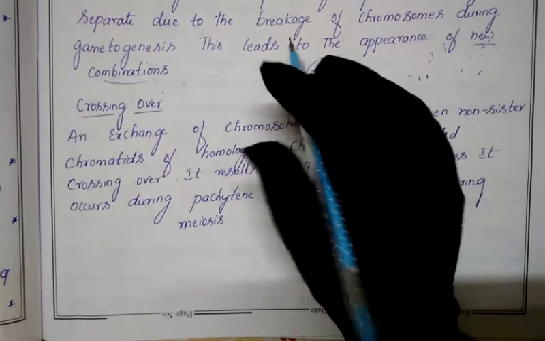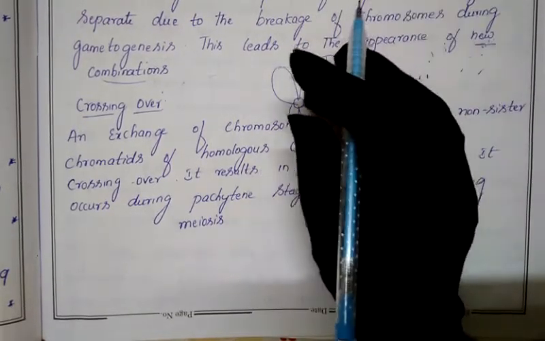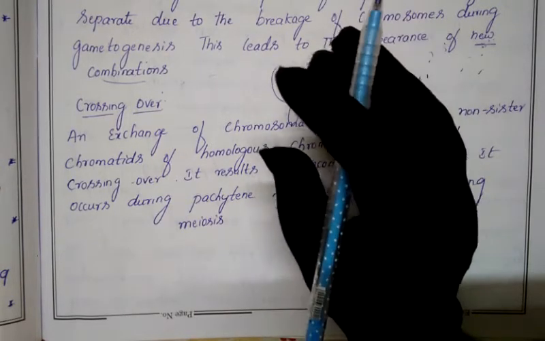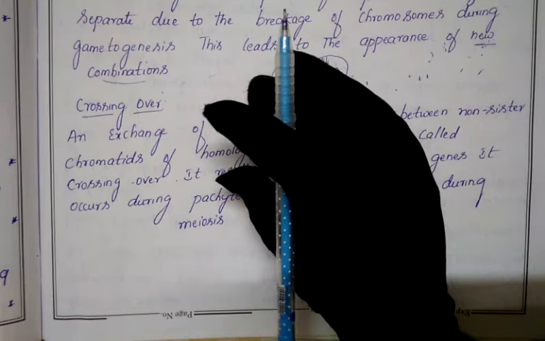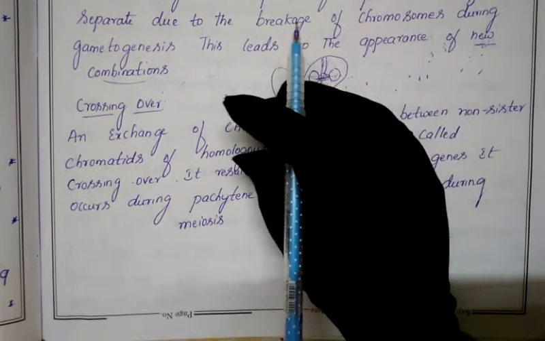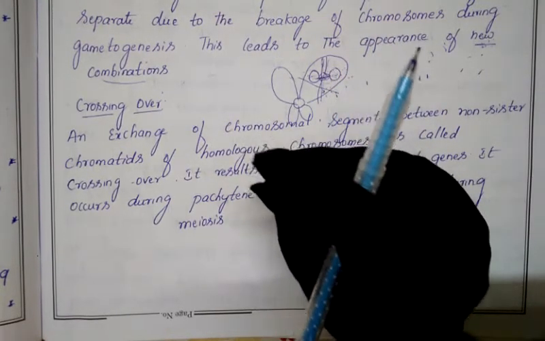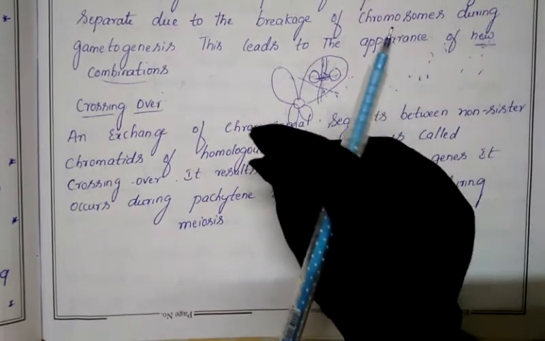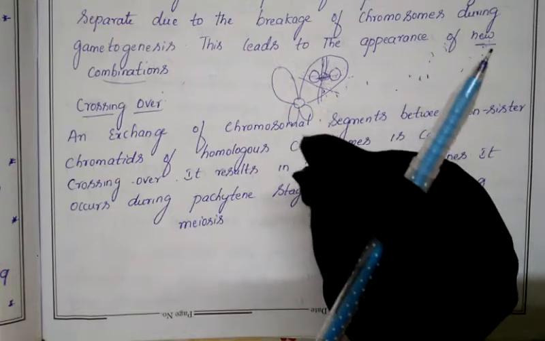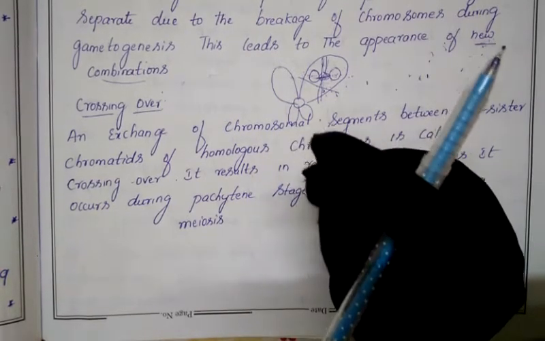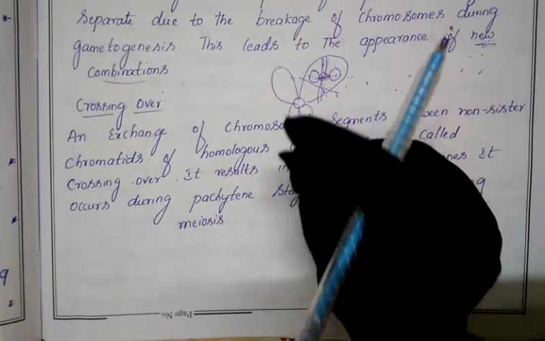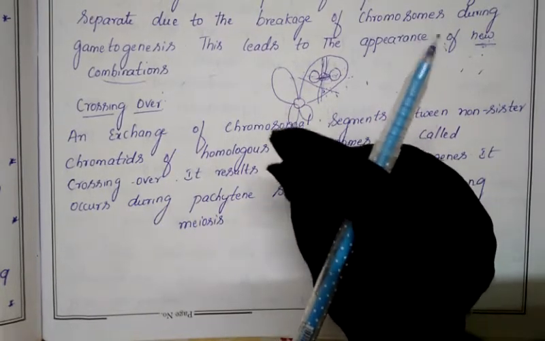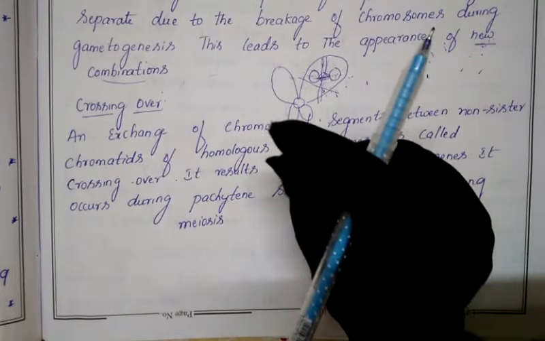Due to incomplete linkage, a new combination, a new character may be exhibited, but due to complete linkage, the same characters will be exhibited. Whichever characters are present in the generation, the same characters will be present. Example, as I said here: suppose in a family there is a mole, and if the same mole follows on every generation, that is due to complete linkage, because the genes are present and have not broken. They have remained on the same chromosome and have been transmitted on every generation. So in every generation we will find that same character.